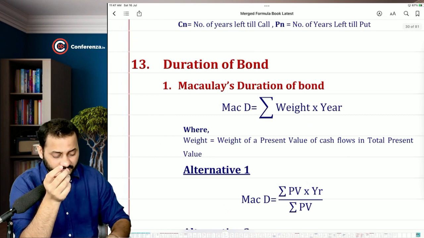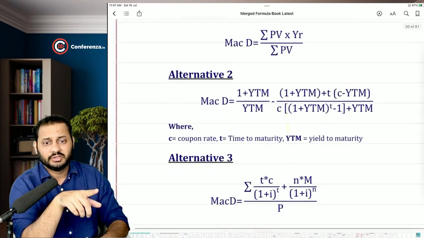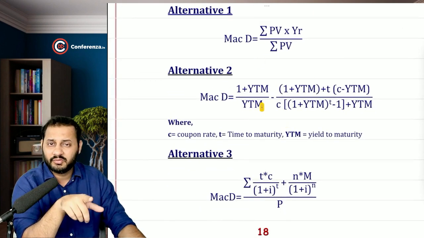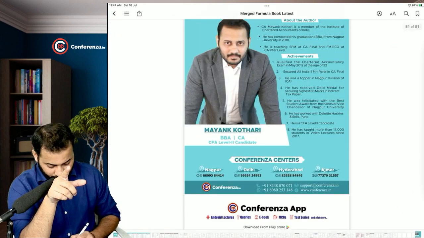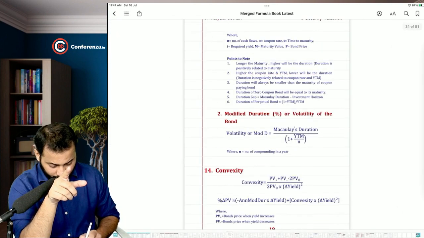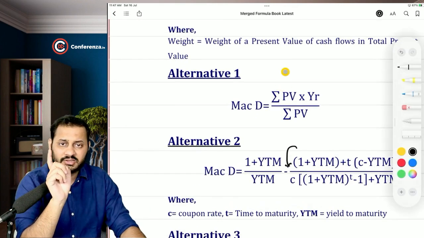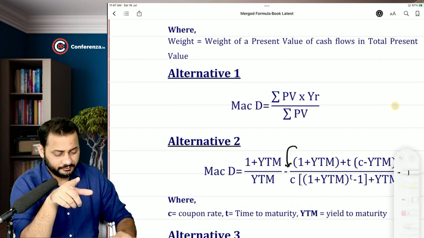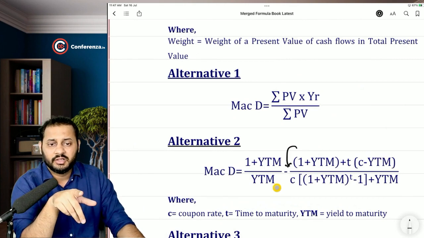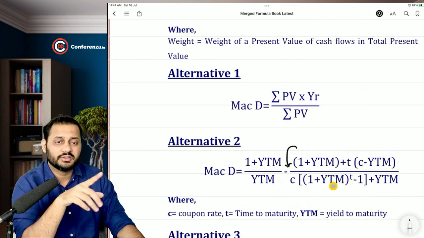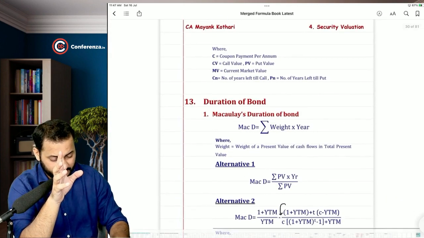First formula was summation of weight into year. Second formula was summation of present value into year divided by summation of present value. Third formula was (1 plus YTM) divided by YTM, minus. Please understand the sign here, lots of students get confused about this sign. This is a minus sign, then (1 plus YTM plus T times (coupon minus YTM)) divided by coupon times (1 plus YTM) to the power T minus 1 plus YTM. Okay, that was just a revision.